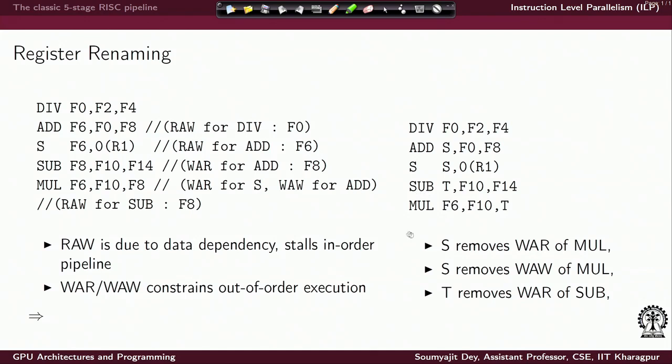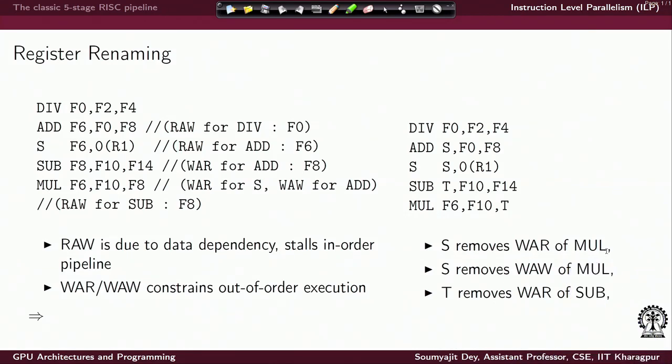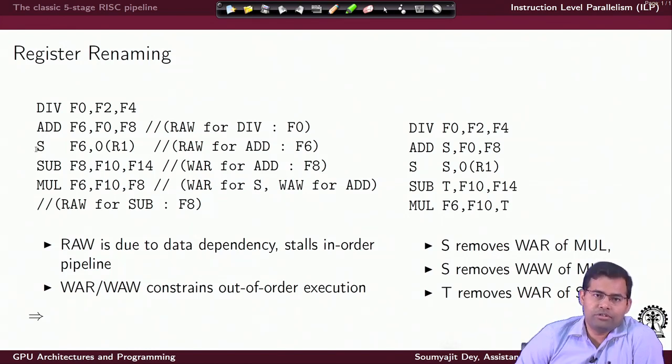As you can see, the inclusion of this register S removes the read after write dependency of the multiply instruction. Now, where is that read after write dependency? This multiply instruction was reading from F8 and F10, and it was writing to F6, right. It was writing to F6. Now, this read after write was dependent essentially on this F6, this store instruction.